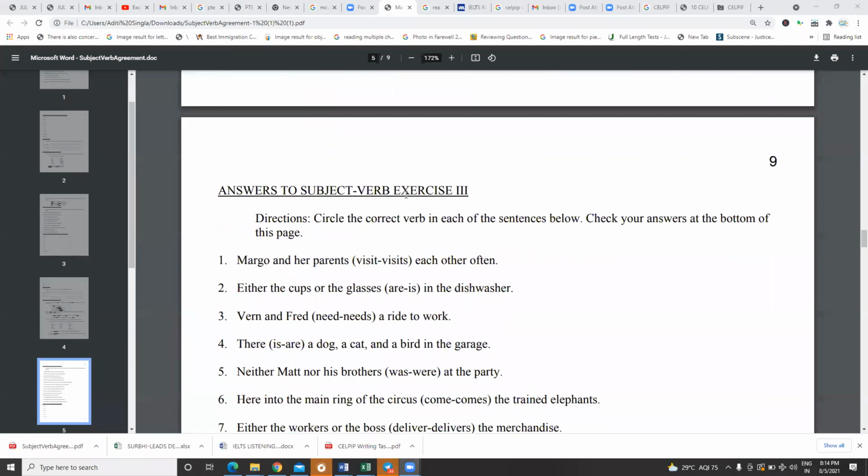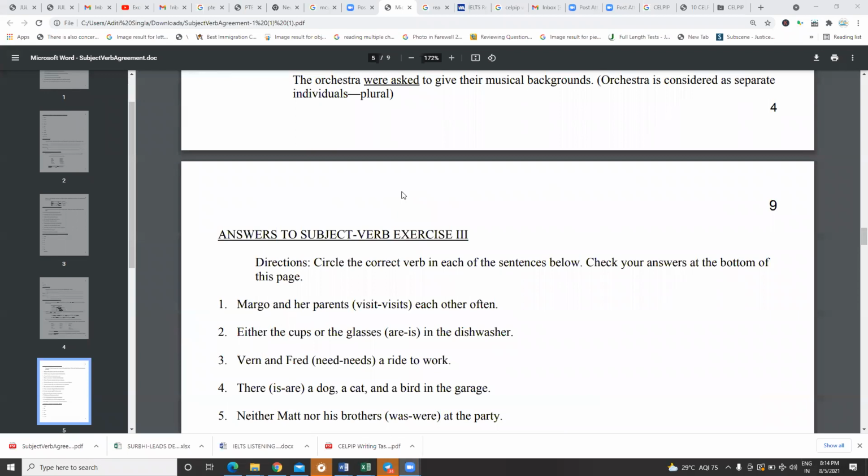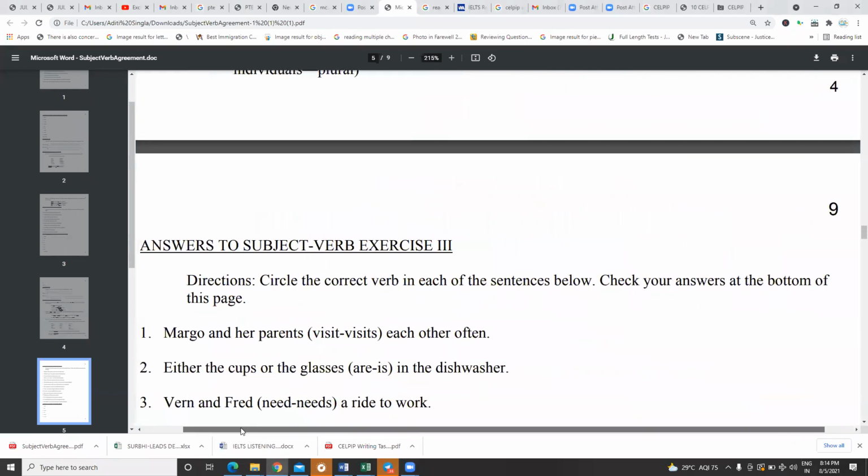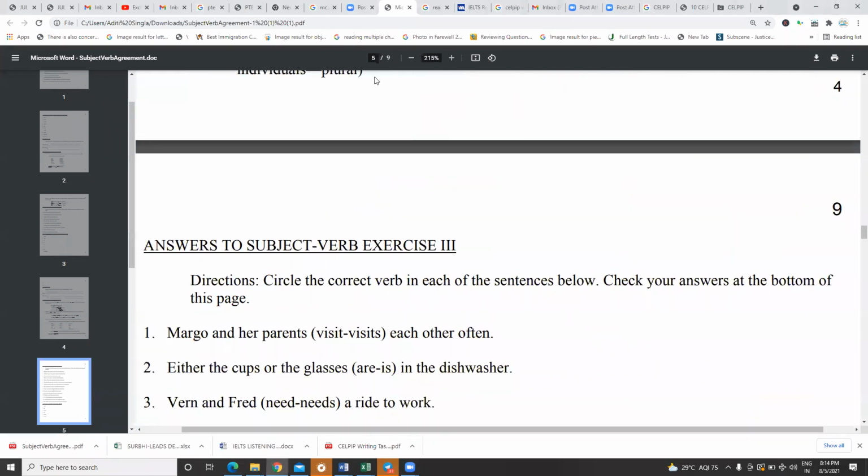I'm going to give you some questions. Solve question number 1, 2, 3, and post your answers. Margot and her parents. Again, it's connected with Margot and her parents, and so it's going to be plural. So plural verb. Plural. So the answer is going to be visit.